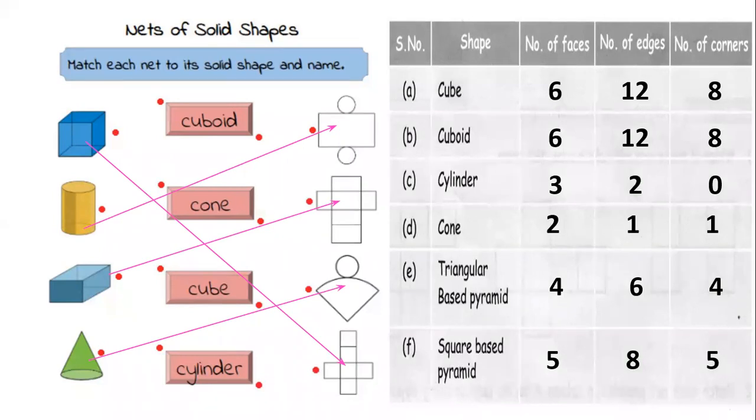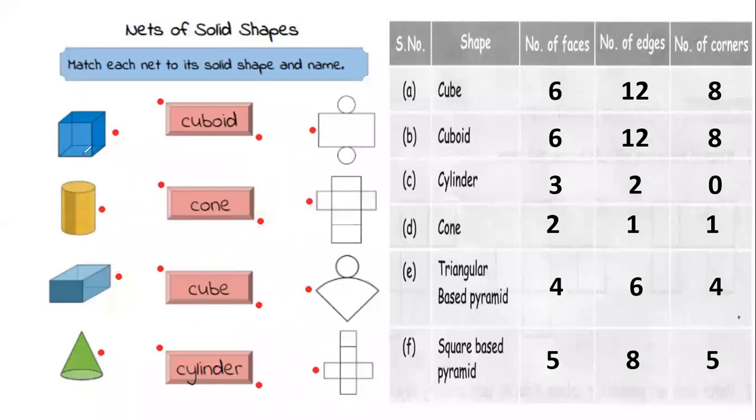Actually, here you had to do two types of matching: one is name, then net. You have to match the name and the net. See, you had to do the mapping in this way.